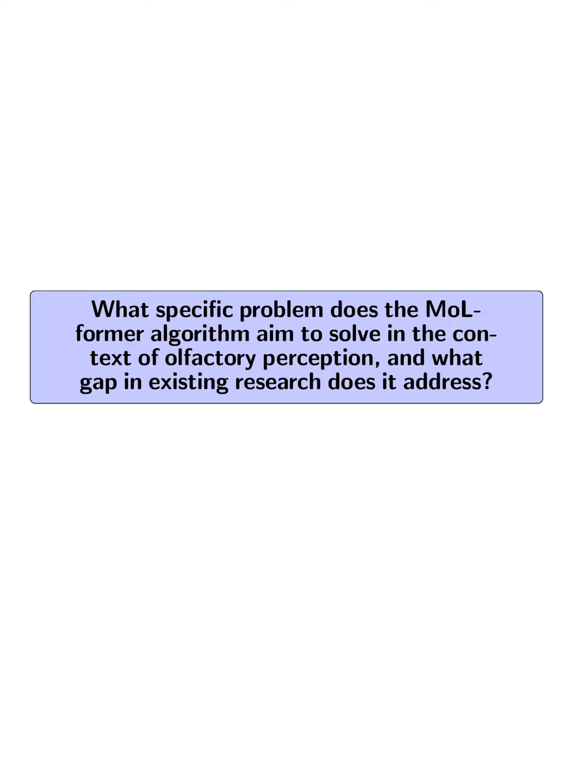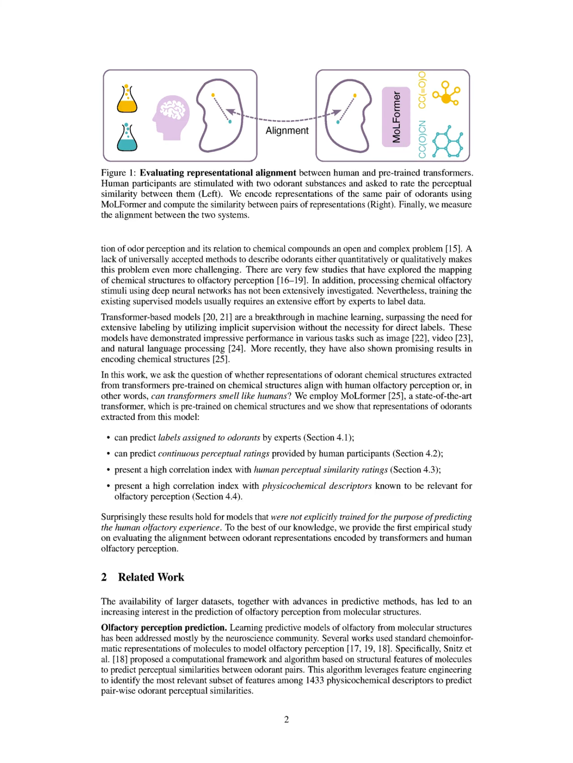What specific problem does the Mulformer algorithm aim to solve in the context of olfactory perception, and what gap in existing research does it address? The Mulformer algorithm aims to solve the problem of aligning representations of odorant chemical structures with human olfactory perception, specifically investigating whether these representations can predict human perceptual experiences without requiring extensive labeling by experts.